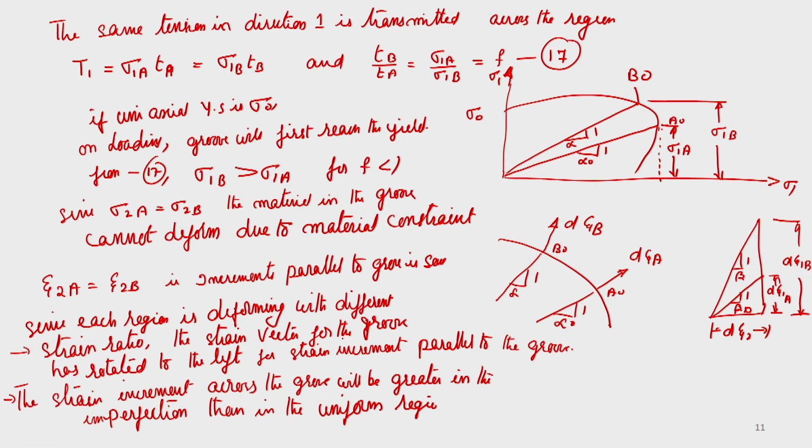This is what you are going to get for the strain. You will see that in such a condition inhomogeneity will be greater, that is, the f will diminish. That means d epsilon 1b is greater than d epsilon 1a.